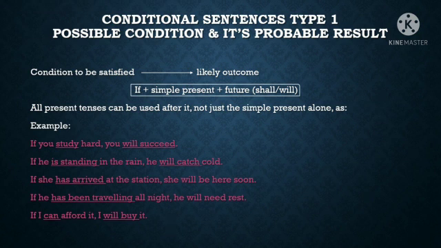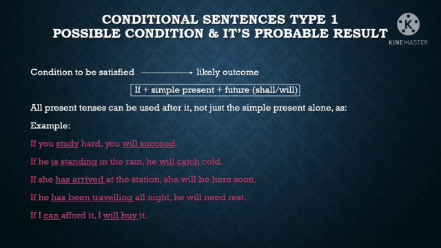In this type, we have to use simple present tense in the if clause and future tense in the main clause. So in the if clause, we have to mention the condition to be satisfied, and in the main clause, we should mention the likely outcome. Simple present tense here doesn't mean only simple present. It also means that we can use all the tenses present in the present tense, which means we can use simple present tense, present continuous, present